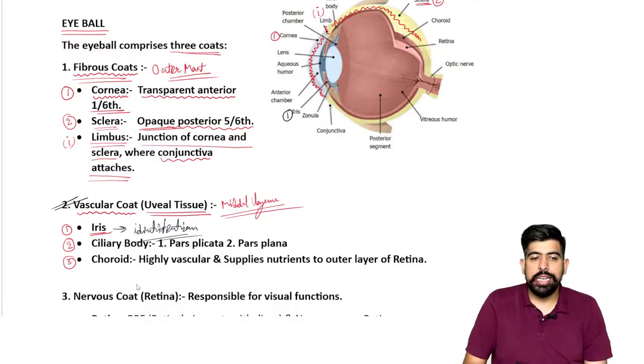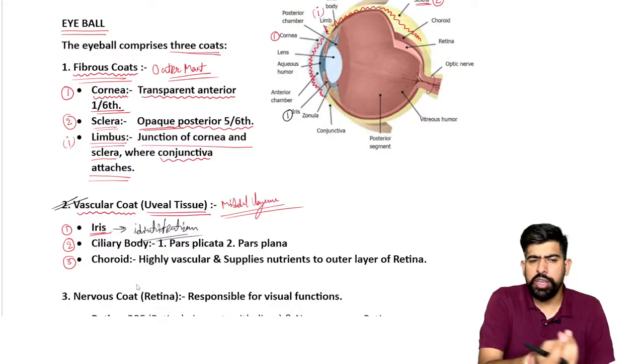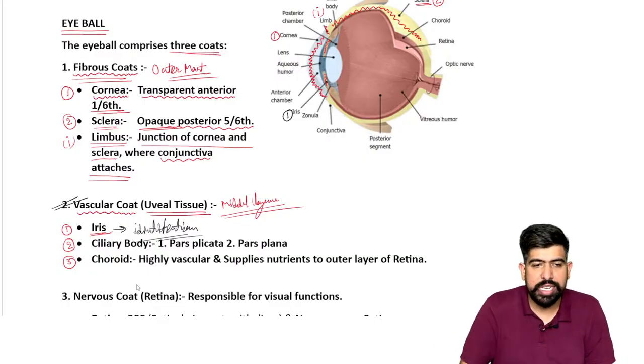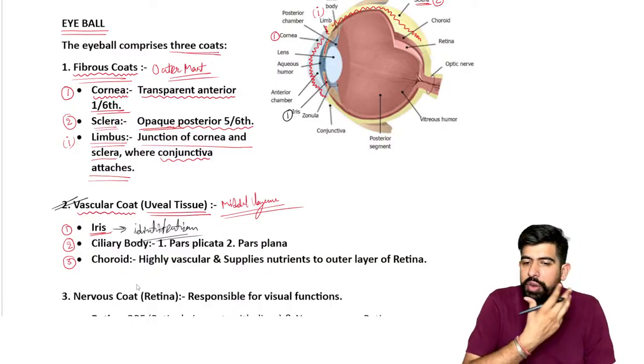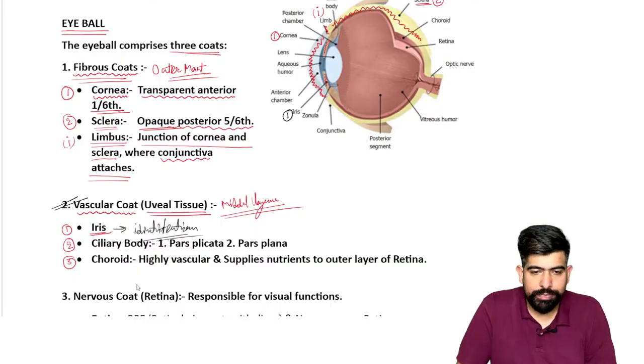So what is this iris scan? Every person has different irises, as we have different fingerprints, right? For the identification, the same thing. We have different iris scans. So this can be used for the identification of the person, right?